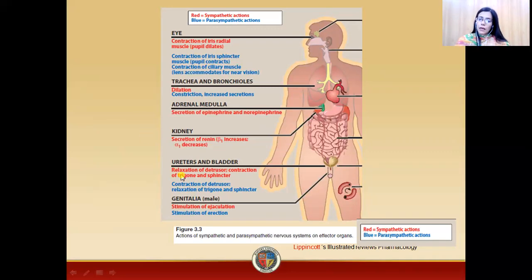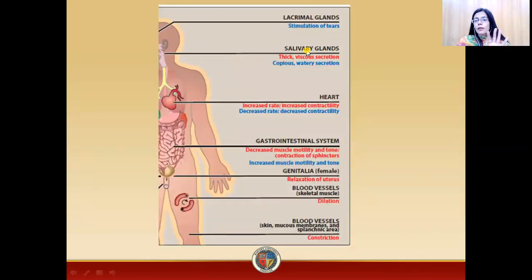Now, what happens in the case of the uterus and bladder? There will be relaxation of the detrusor muscles and contraction of the trigone and sphincters. In the genitals, there will be stimulation of ejaculation. There will be release of thick and viscous salivary secretions, your heart rate will increase, and your blood pressure will increase. There will be decreased muscle motility and tone, and constriction of the sphincters.